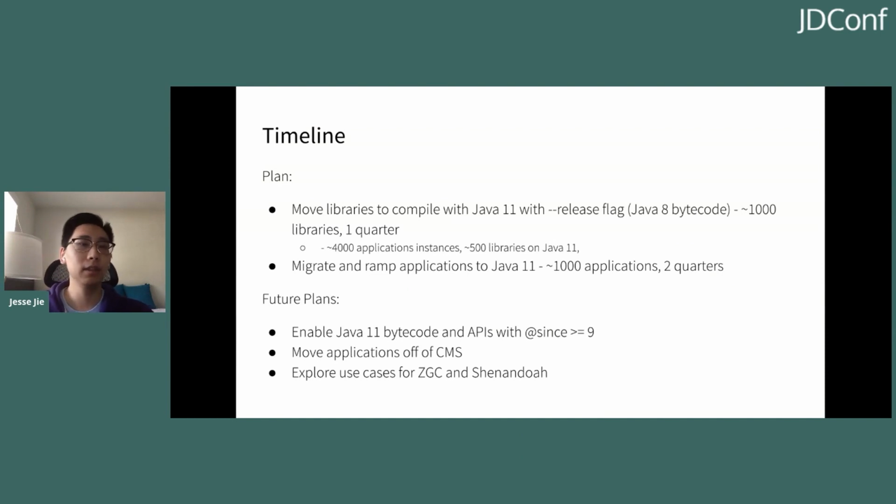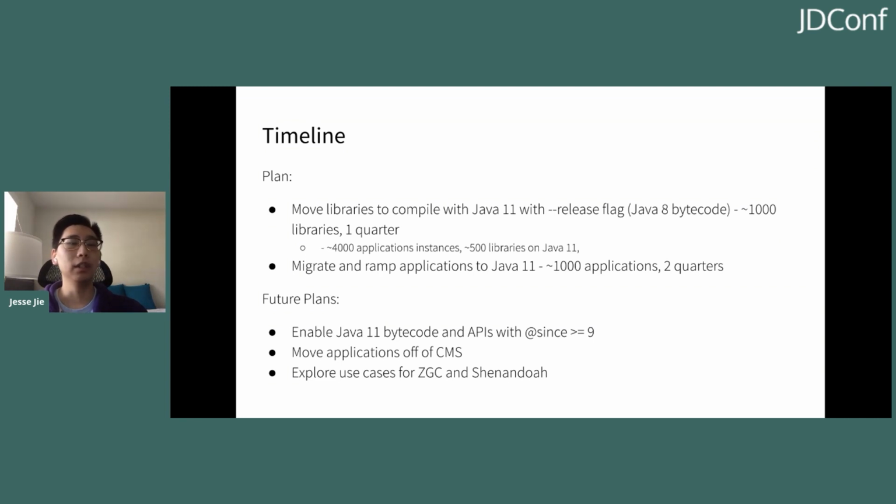Our plan originally was to move all our libraries first, as I mentioned before. But again, we're only dealing with the Jetty applications. So the libraries we're moving here are the libraries that are depended on by Jetty applications. And when we did a code search for this, we found it was about 1,000 libraries, and we allocated 1 quarter for this. That is this quarter, and so far we already have 4,000 application instances on Java 11. These are mainly our early adopters and the select applications that we've picked to move early. In addition, we have 500 libraries on Java 11, so it's progressing fairly smoothly as of now.